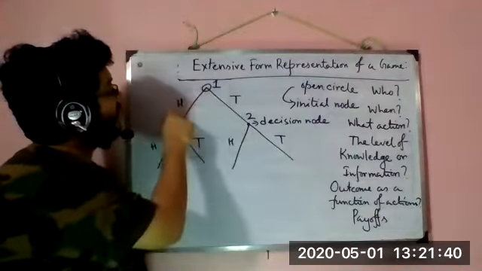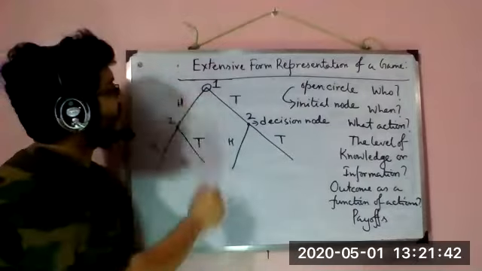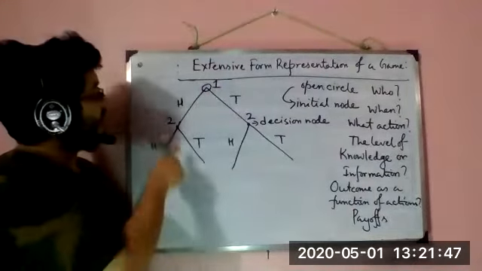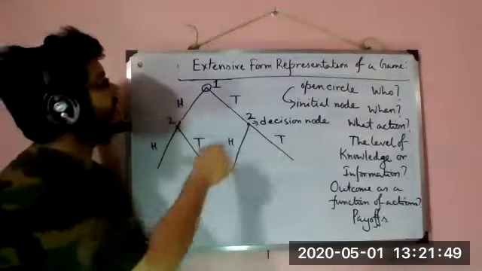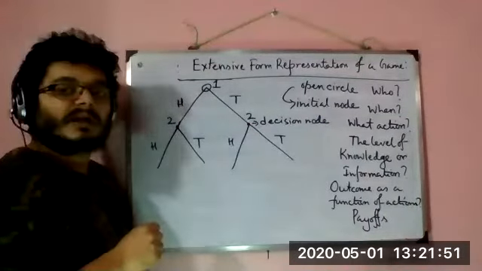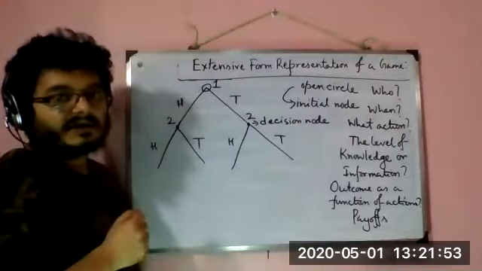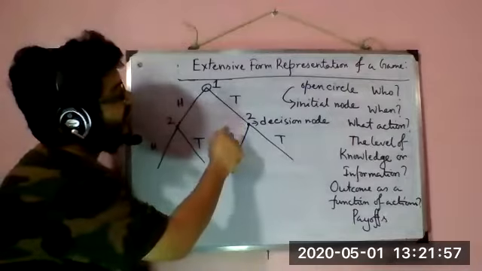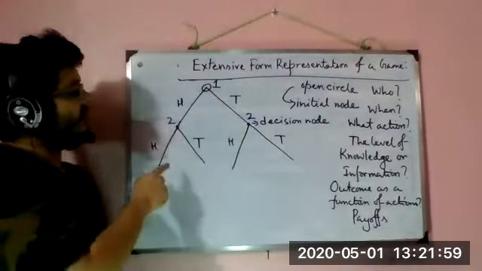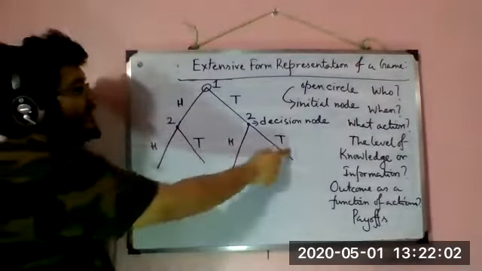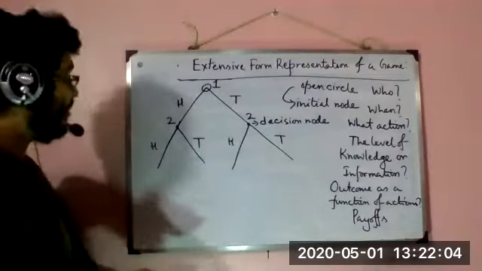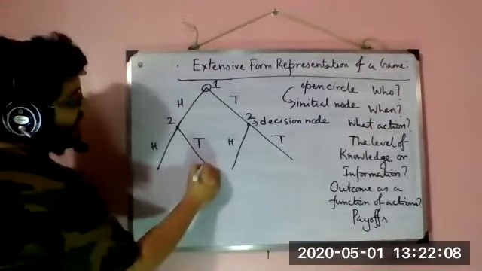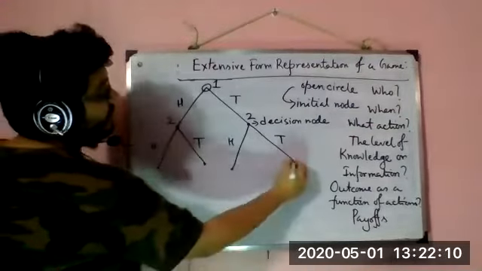Then comes the play of player 2. Player 1 here chooses between two actions, head and tail, and then comes player 2's turn. These solid dots represent decision nodes of player 2. And as in general matching pennies, player 2 also has two actions available at each decision node, head and tail. After player 2's play, it is time to look at the payoff.